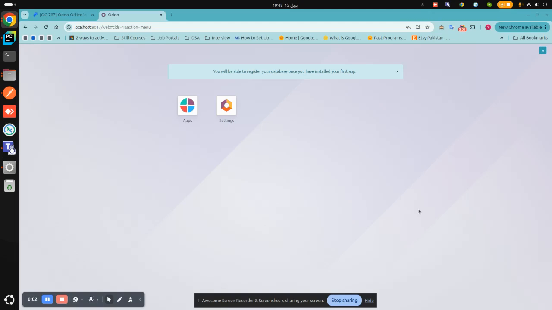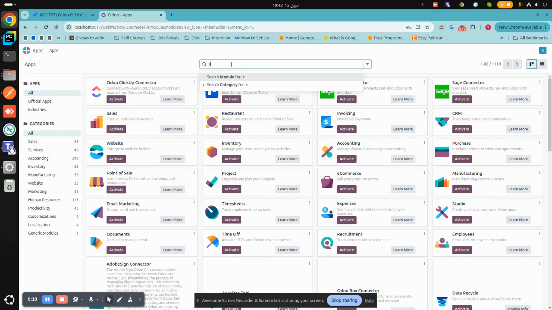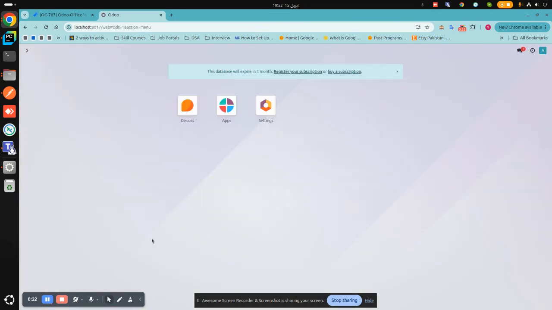Hello, in this video we will demonstrate all the functionalities of the Odoo Slack connector. First we will go to Apps, search for Slack here and click on Activate. It may take a bit long, so I will pause the video. Now the Slack connector is installed.